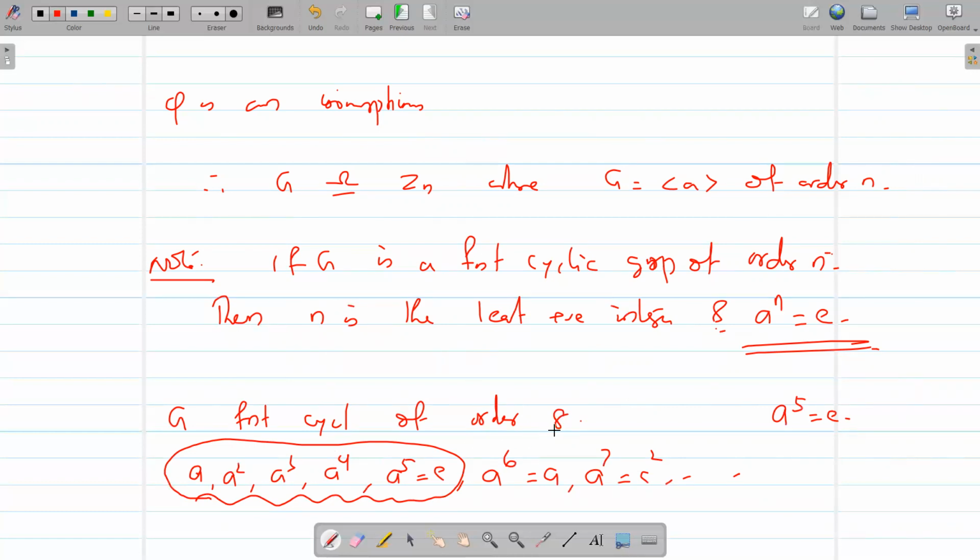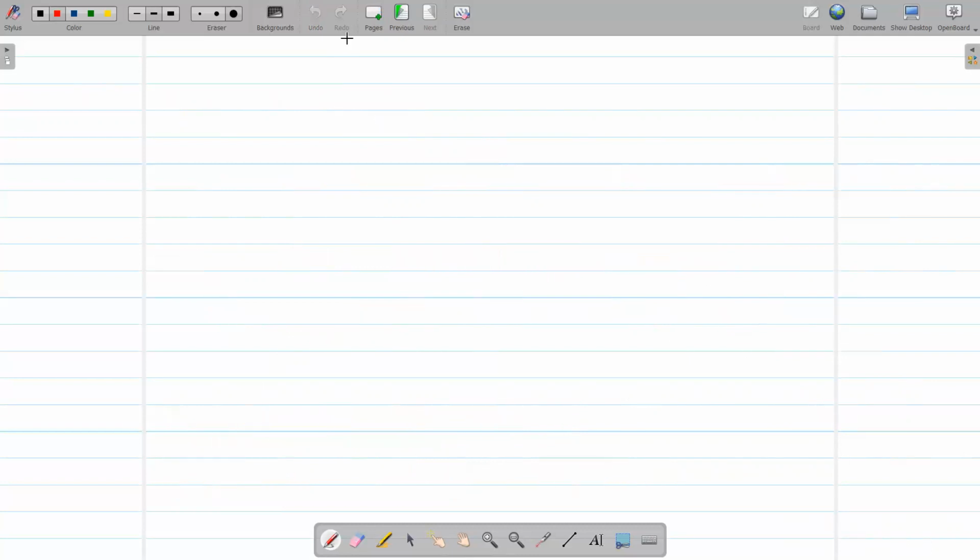So if G is a finite cyclic group of order 8 with the generator A, then that 8, that means the n, is the least positive integer such that a raised to n equal to identity. എയുടെ മറ്റു പവറുകളും ഐഡന്റിറ്റി ആകും. അത് ഏതൊക്കെയായിരിക്കും? a raised to n ഐഡന്റിറ്റി ആയി കഴിഞ്ഞാൽ പിന്നെ ഒരെണ്ണം ഐഡന്റിറ്റി ആവുന്നത് a raised to 2n ഐഡന്റിറ്റി ആവും, പിന്നെ ഒരു a raised to 3n ഐഡന്റിറ്റി ആവും, and so on.